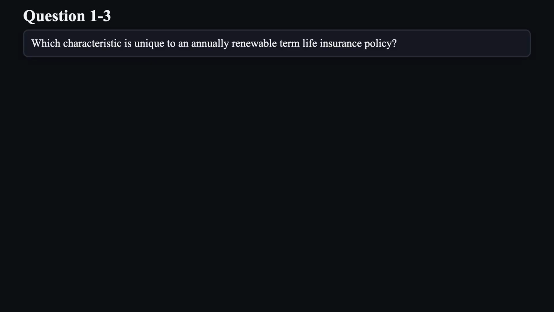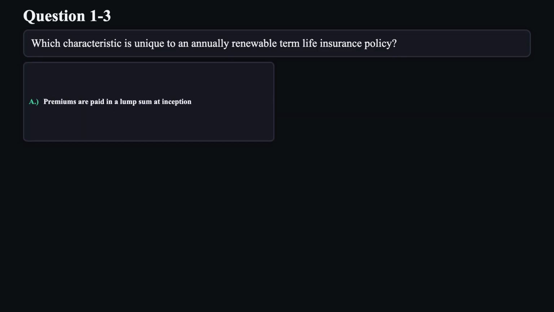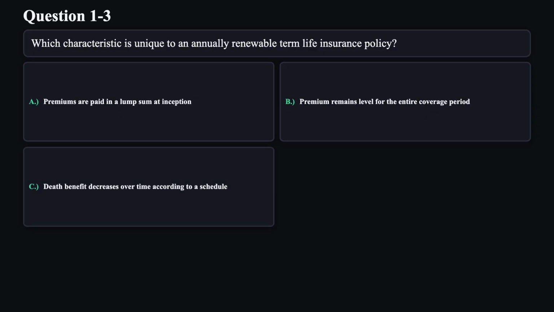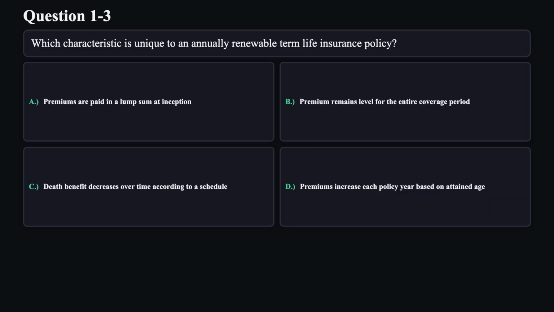Question 3. Which characteristic is unique to an annually renewable term life insurance policy? A. Premiums are paid in a lump sum at inception. B. Premium remains level for the entire coverage period. C. Death benefit decreases over time according to a schedule. D. Premiums increase each policy year based on attained age.